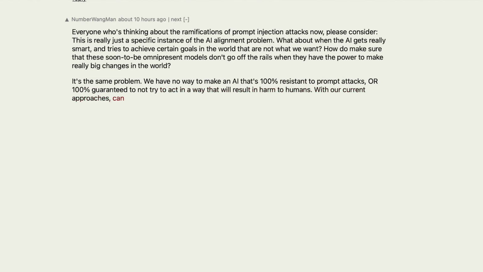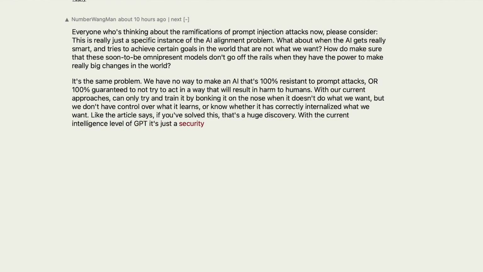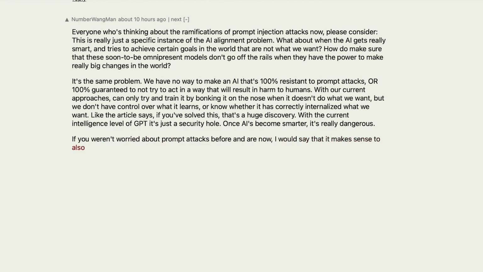With our current approaches, we can only try and train it by bonking it on the nose when it doesn't do what we want, but we don't have control over what it learns, or know whether it has correctly internalized what we want. Like the article says, if you've solved this, that's a huge discovery. With the current intelligence level of GPT, it's just a security hole. Once AIs become smarter, it's really dangerous. If you weren't worried about prompt attacks before and are now, I would say that it makes sense to also reconsider whether you should worry more about the danger of misaligned AI. That 1% or 0.01% situation is guaranteed to come up sometime.